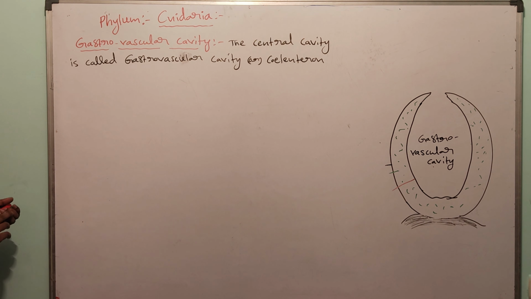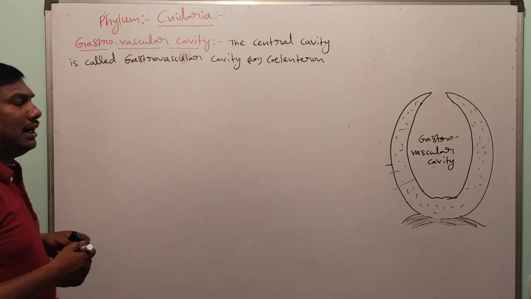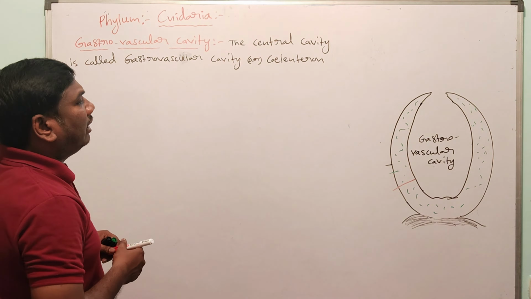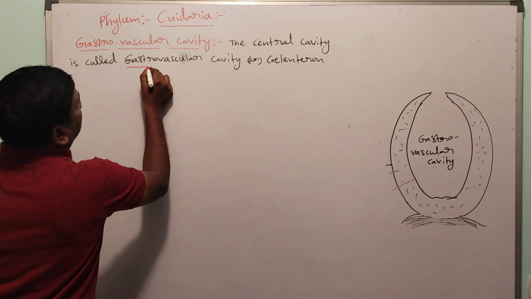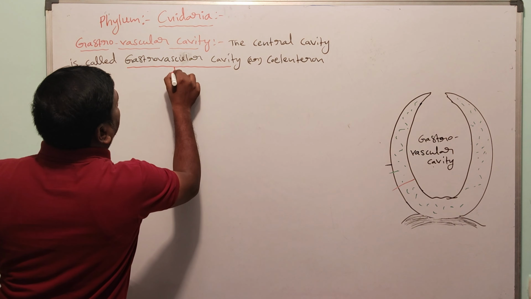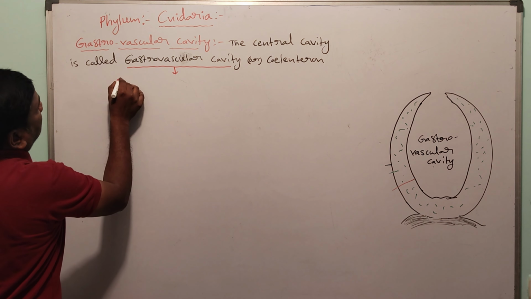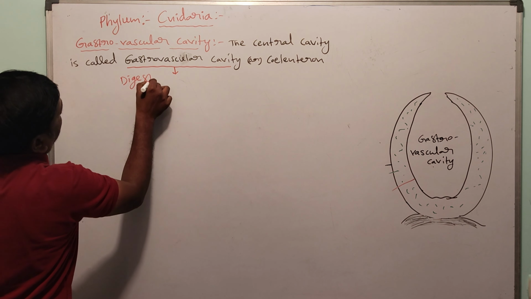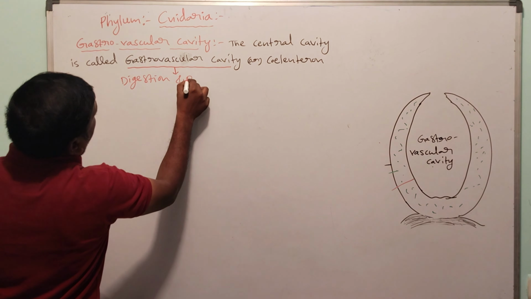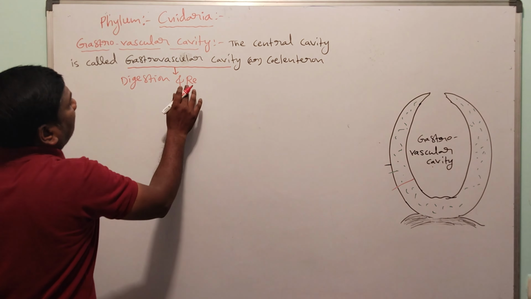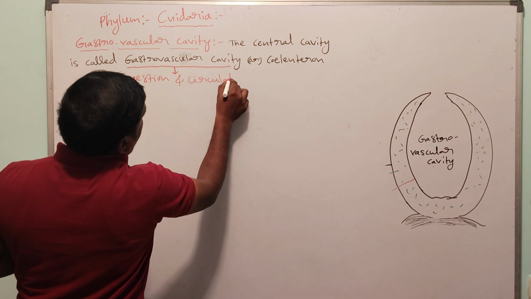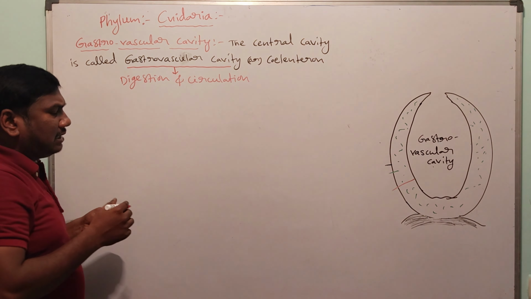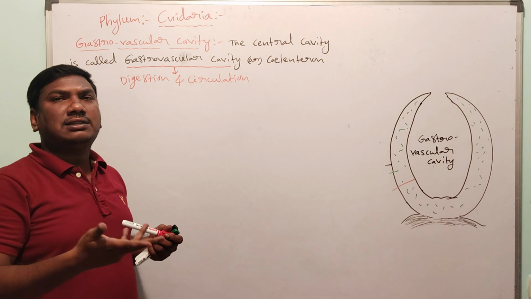This gastrovascular cavity helps in the digestion function and circulation function. Gastro means digestion, vascular means circulation.